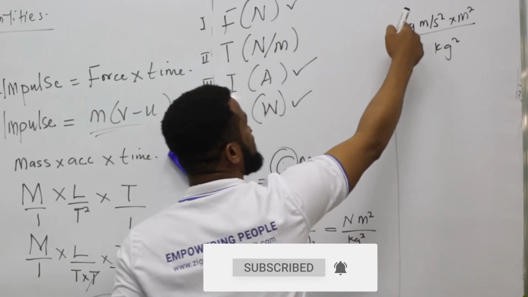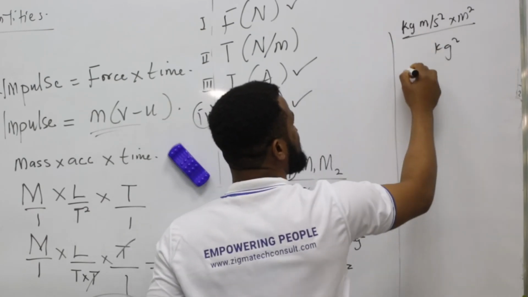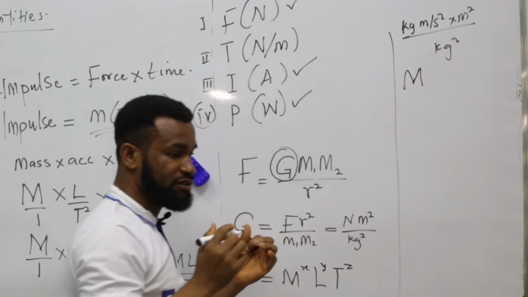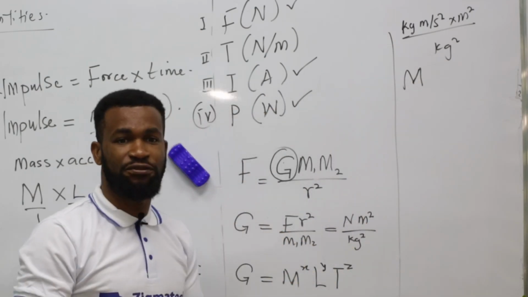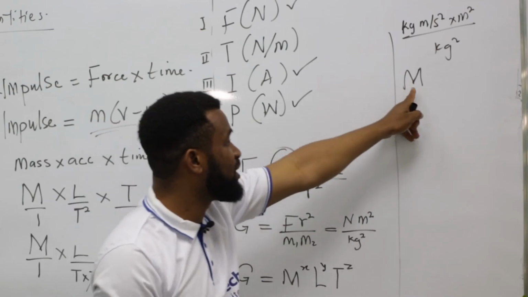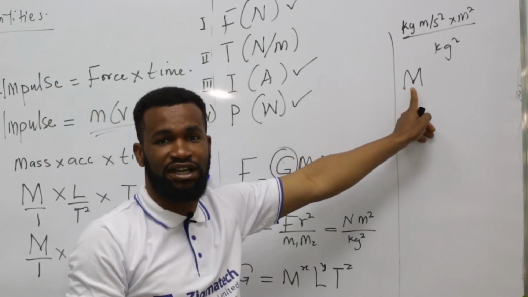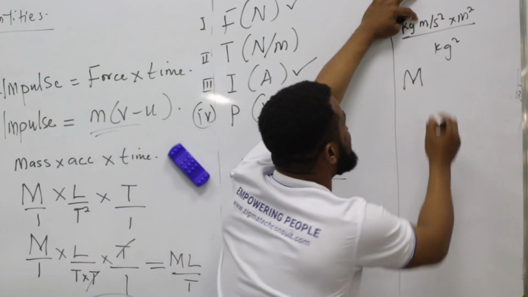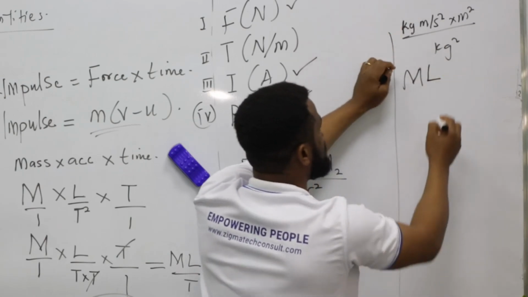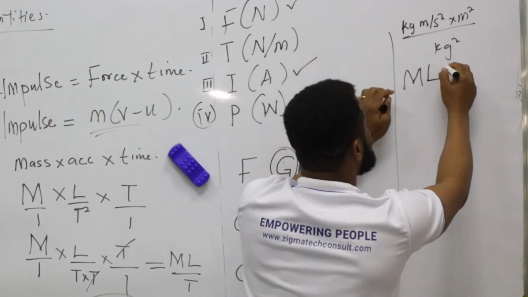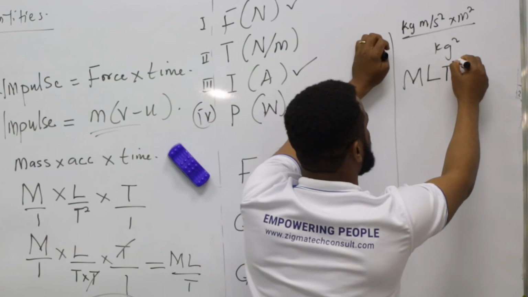Now, this is kilogram, and it means capital M, because kilogram is a unit of measuring mass, and mass is the dimension we are looking at, because this question is about dimension. So meter is L. This is s, which is T to the minus 2.